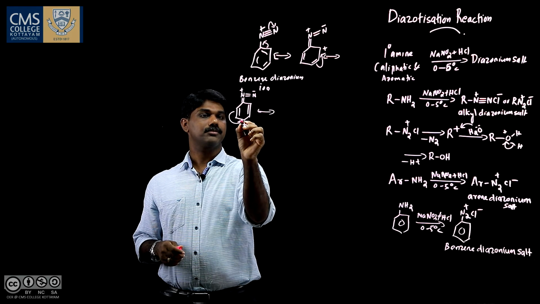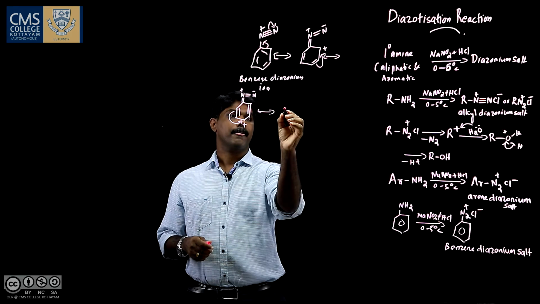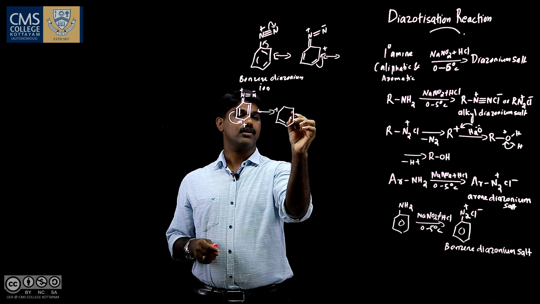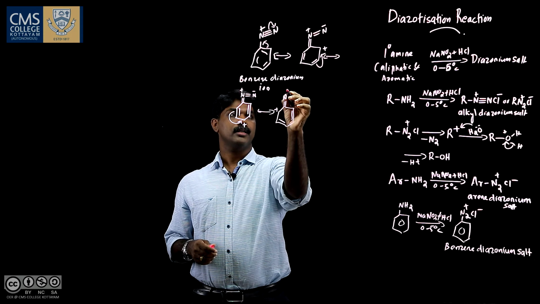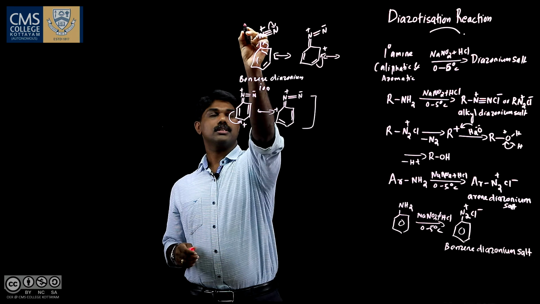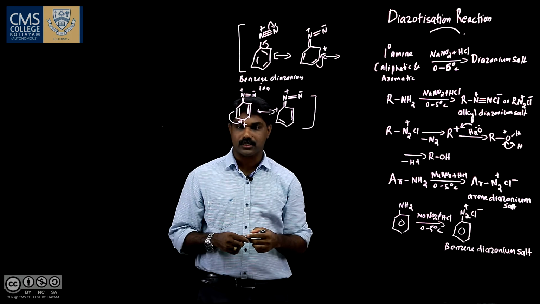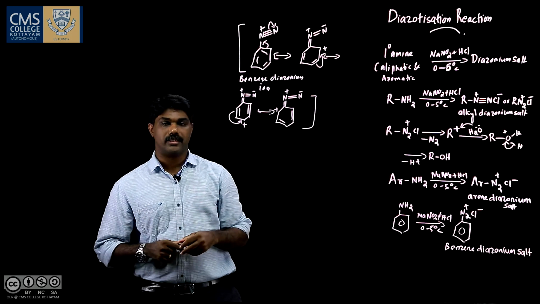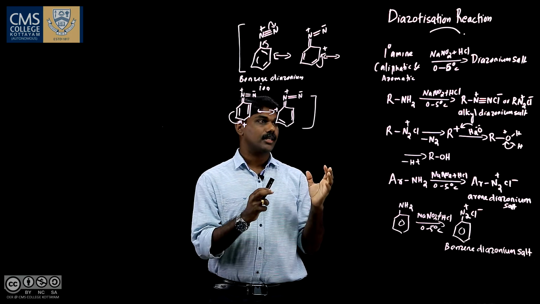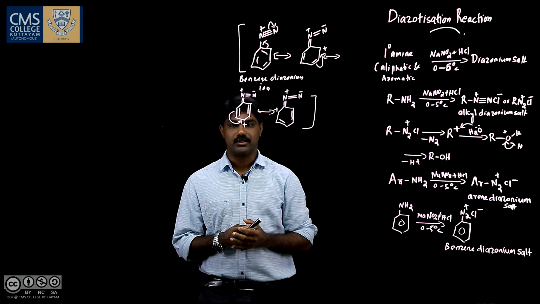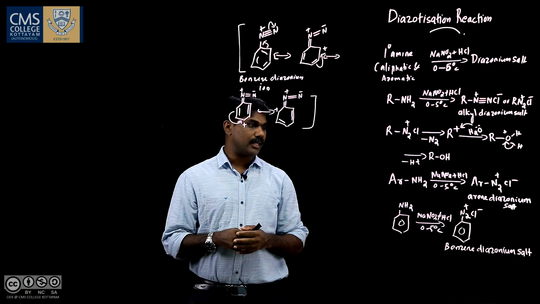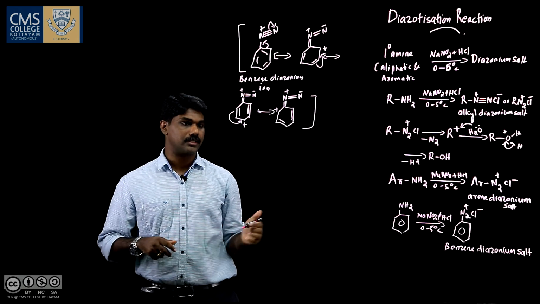Again, this bond shifts to this position and we get a positive charge here, double bond here, and double bond N plus, double bond N minus. So these are the different resonance structures of benzene diazonium ion. So these benzene diazonium ions are quite stable compared to alkyl diazonium salt. Let me tell you the mechanism of this diazotization reaction.